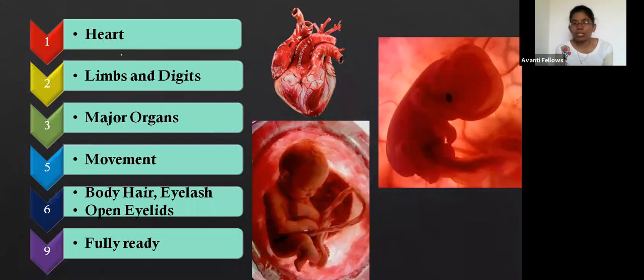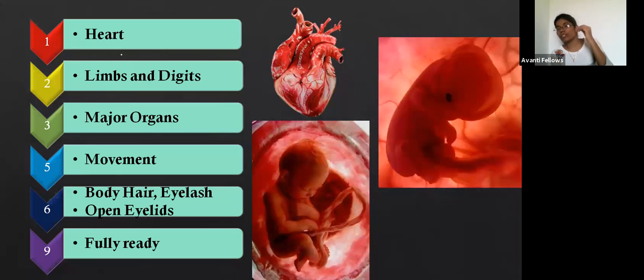Okay, during the first month of the development, the heart starts to develop. If you are able to listen with the help of a stethoscope, you can observe the heartbeat of the baby in the first month, and in the second month the limbs and digits start to develop.